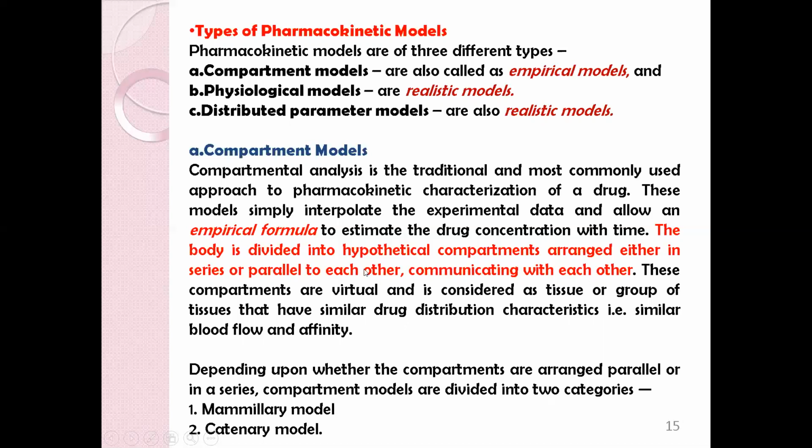The body is divided into hypothetical compartments, as the name suggests, arranged in either series or parallel to each other, communicating with each other. These compartments are not real but are virtual and is considered as tissue or group of tissues that have similar drug distribution characteristics, that is similar blood flow and affinity. So depending whether the compartments are arranged in parallel or series, compartment models are divided into two categories: mammillary model and catenary model.